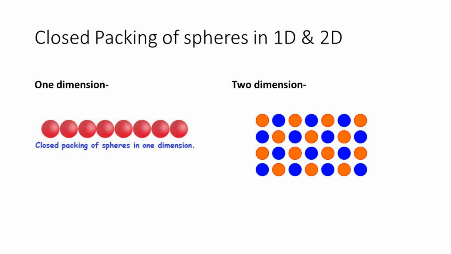First, we look at one dimension. A close packed one-dimensional structure can be obtained by arranging the spheres to touch each other in a horizontal row only. In this arrangement, coordination number of each sphere is equal to 2. Look at the diagram.